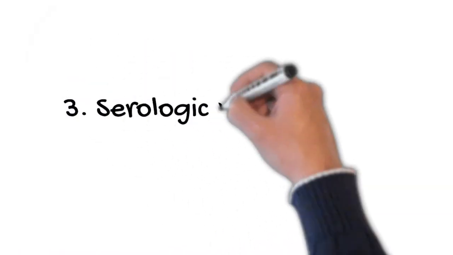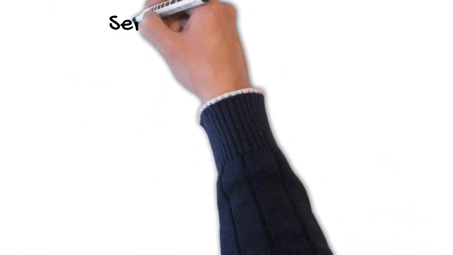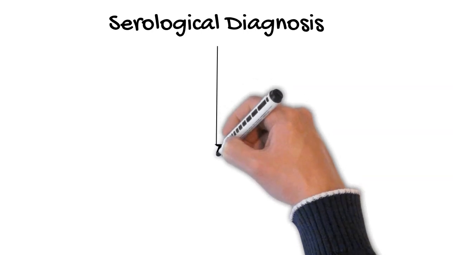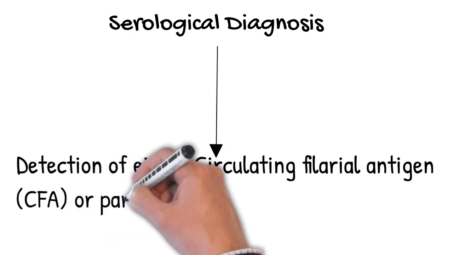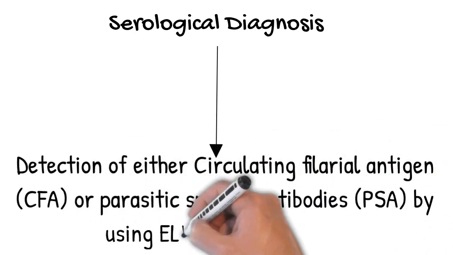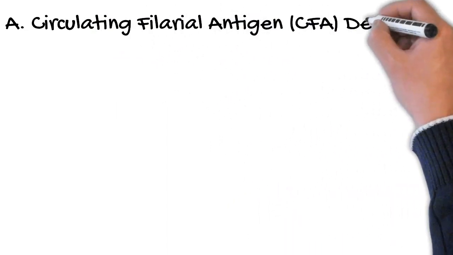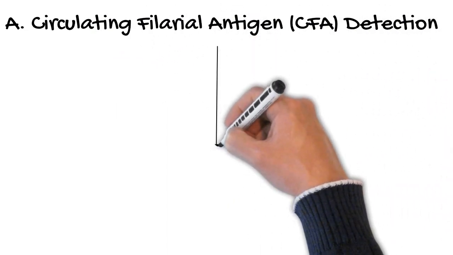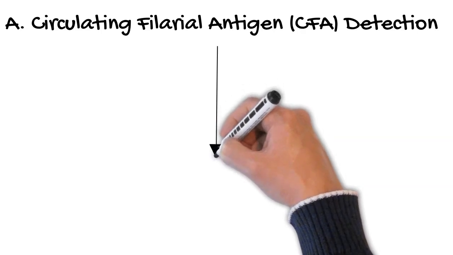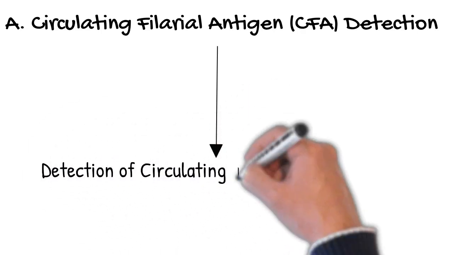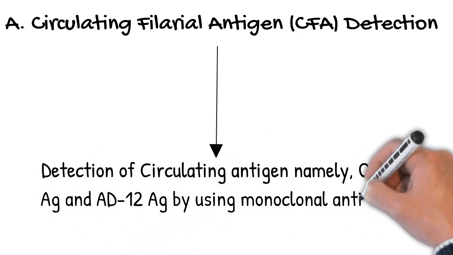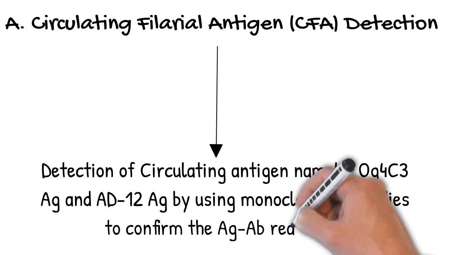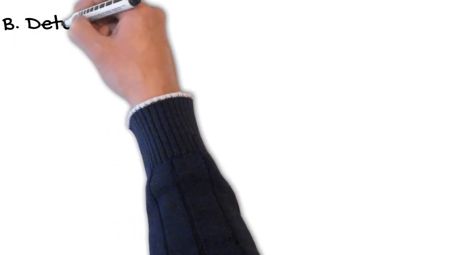Let us study about the serological diagnosis test. The serological test helps to detect either circulating filarial antigens or parasite specific antibody by using ELISA or ICT method. Let us study how to diagnose the case through the circulating filarial antigen detection test. It helps to detect the circulating antigen, namely Og4C3 antigen and AD12 antigen, by using monoclonal antibody to confirm the antigen-antibody reactions.